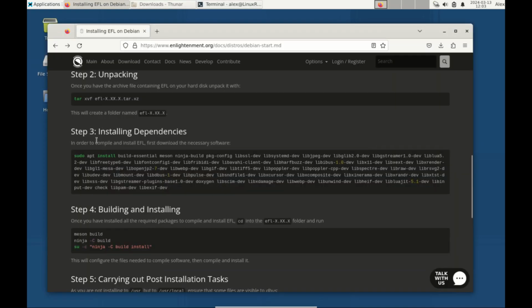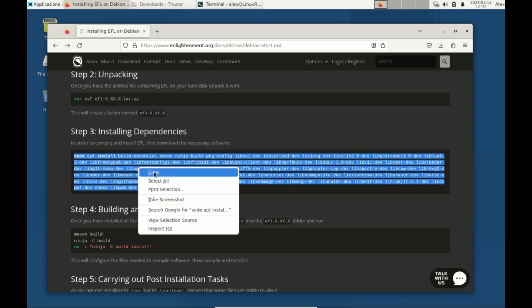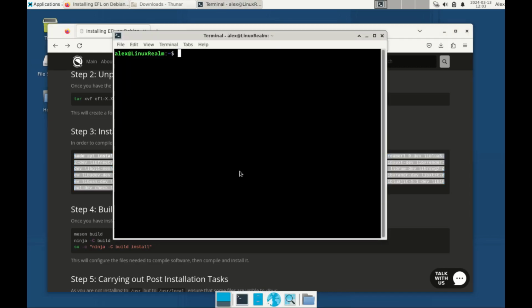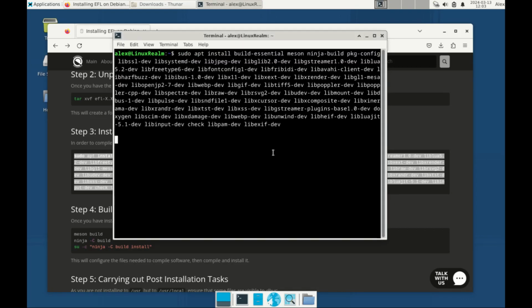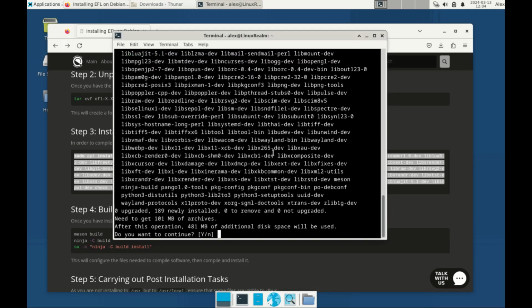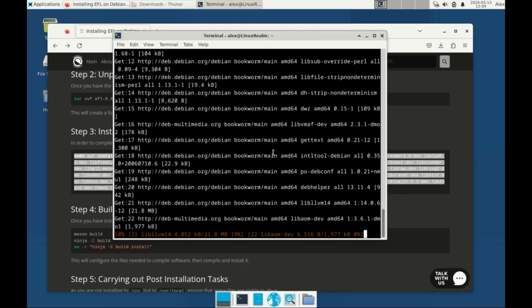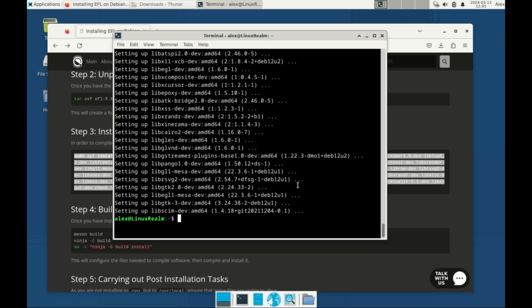The next step 3 is to install dependencies, so let's just copy these commands right here. This one carries all the dependencies that are required to make that desktop. So go to the terminal and just paste and then press enter. Let's agree and let it download the dependencies. Alright, all the dependencies have been installed.